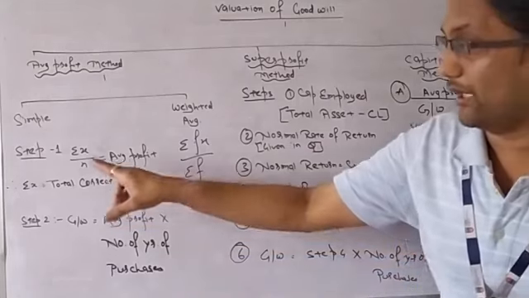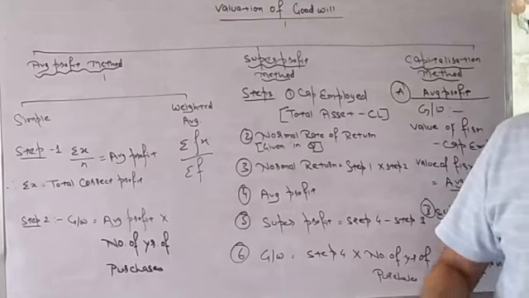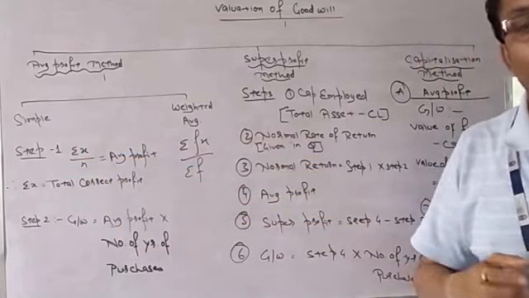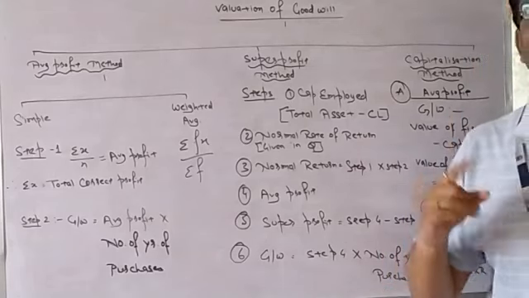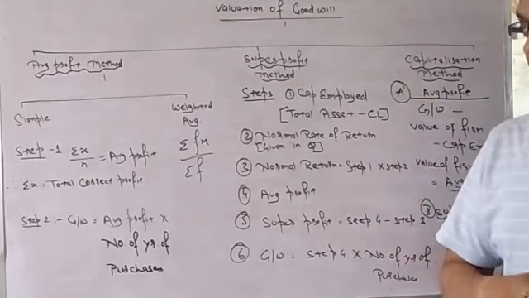First, we need to calculate average profit. There are two steps under the average profit method. Number one, first calculate the average profit. Number two, calculate the goodwill. I repeat my line. Number one, first calculate the average profit and then calculate the goodwill.